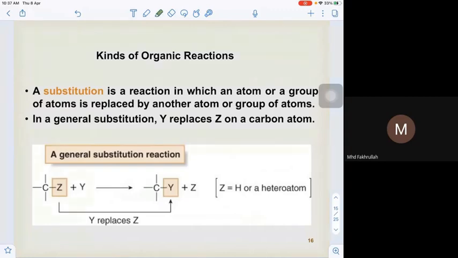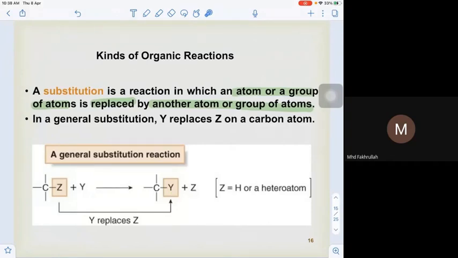So this substitution reaction is a reaction when an atom or group of atoms is replaced by another group of atoms. Okay, the replacement occurs. If we look at the example of a reaction here, this carbon is initially bonded to Z. This compound is then reacted with Y, and it suddenly produces C that is attached to Y. What happens in this reaction is Y is replacing Z. Okay, so Y comes in, Z comes out.